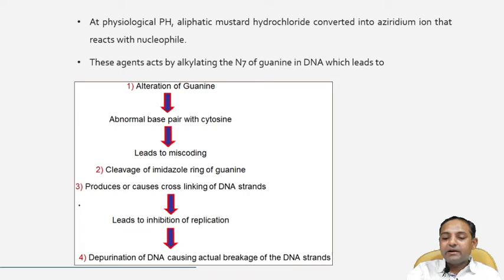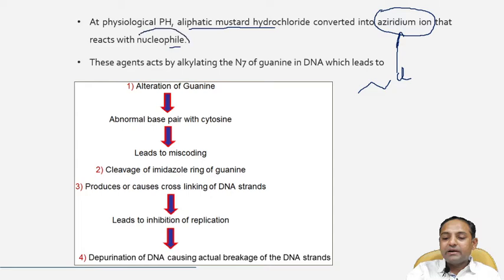Now, how do these nitrogen mustard derivatives act? At physiological pH, aliphatic mustard hydrochloride is converted into the aziridinium ion, and that reacts with the nucleophile.